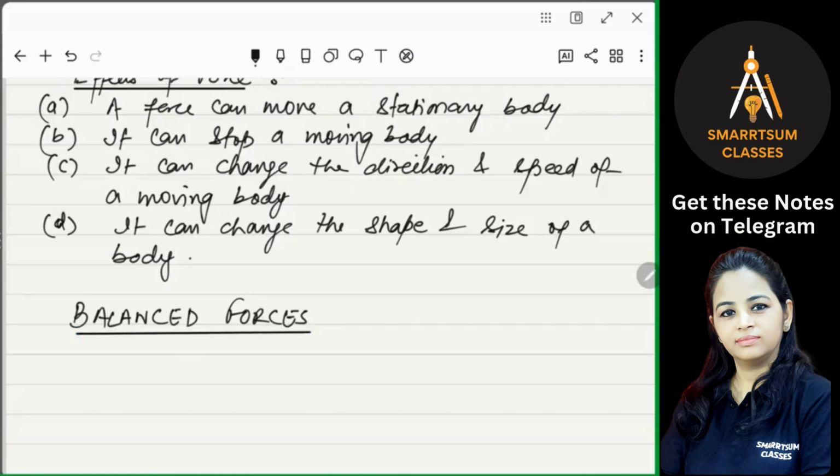Now, what do you mean by balanced force? Balanced force means when the net effect produced by the number of forces acting on a body is zero, then the forces are said to be balanced forces. Please write down.